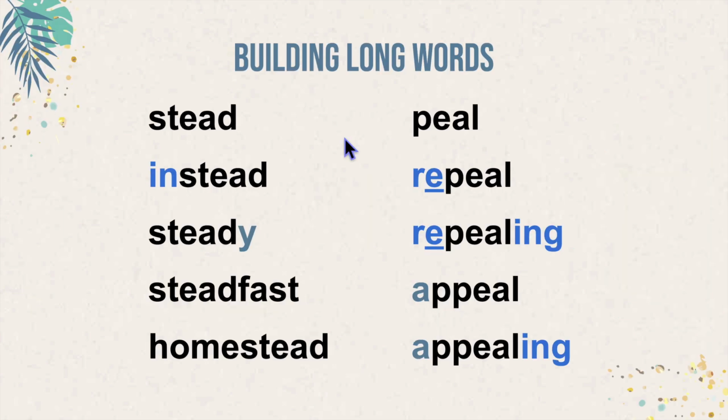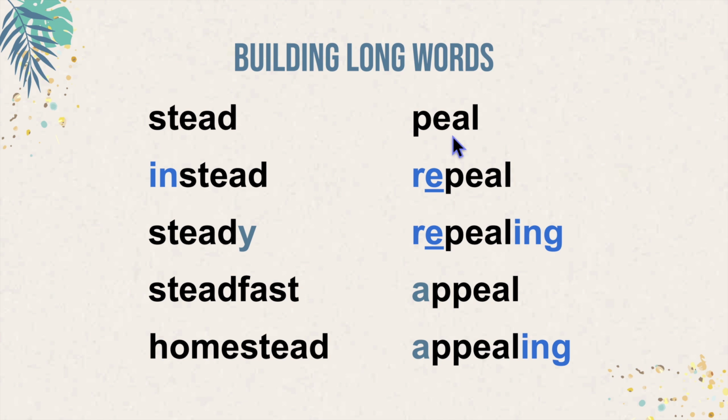We can make even longer words by adding more prefixes and suffixes, or by making compound words where we glue two individual words together. Here we have a word that uses the short E sound of EA, so this is stead. We can add the prefix in, and we get instead. We can add the suffix Y, which has a long E sound, and we get steady. We can make some compound words. Here we have stead and fast, steadfast. Here we have homestead, homestead.